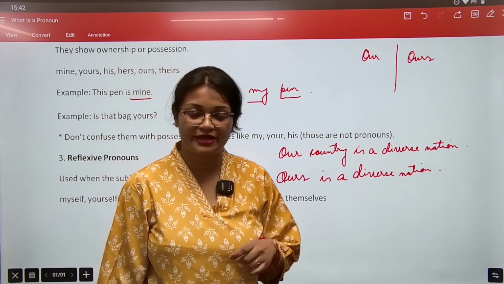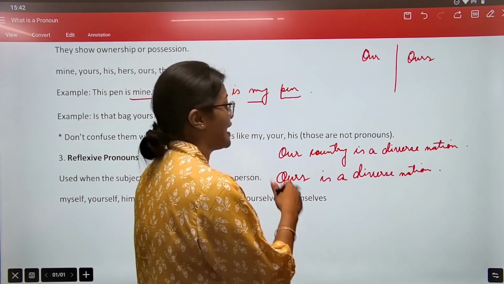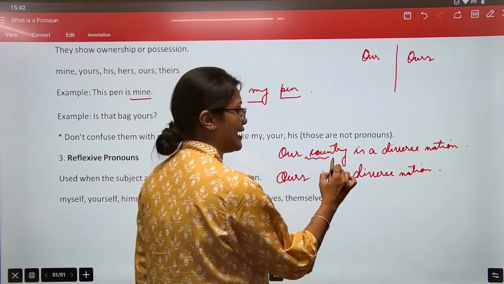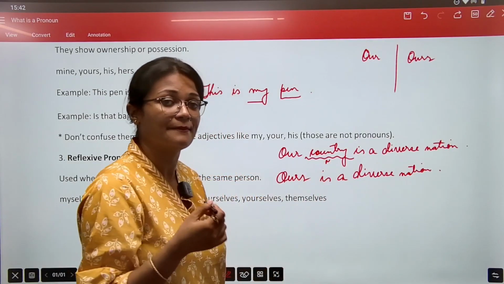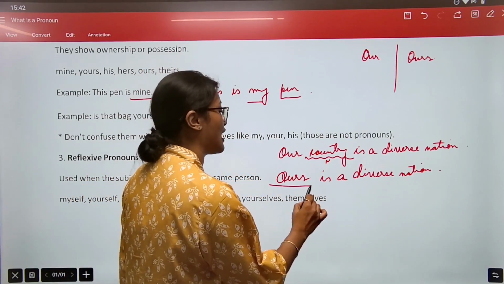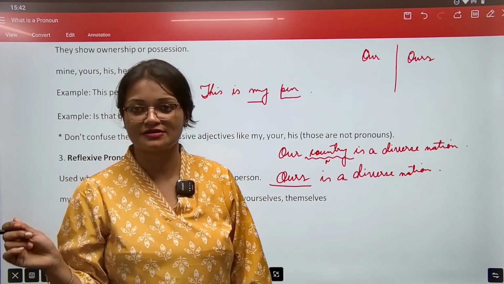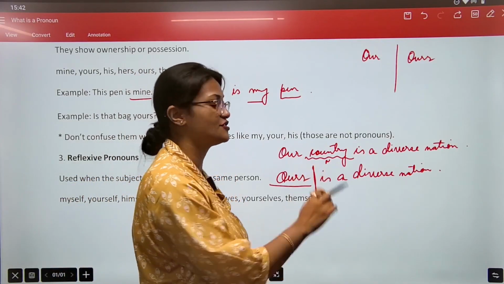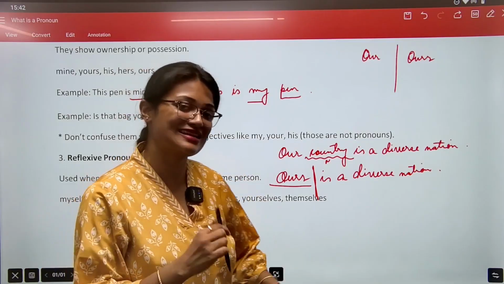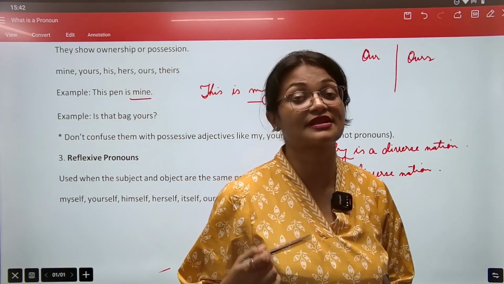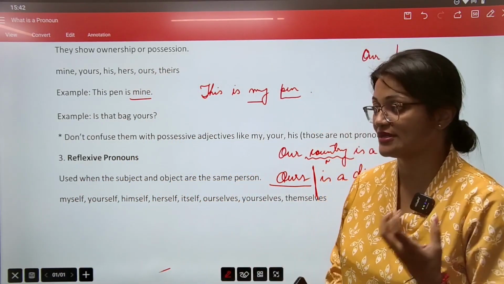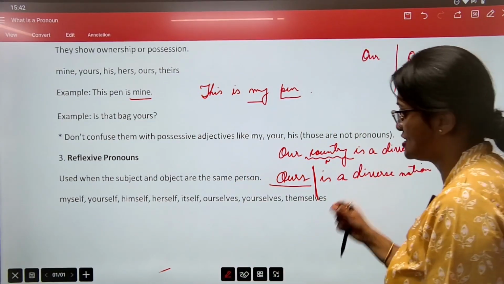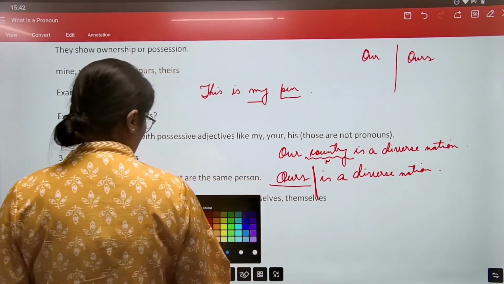हम country के बारे में बोल रहे हैं जो कि बहुत diverse है. So we understand the meaning. Our country में when we use our, you have to add the noun that you are talking about. But if you're using ours, yours, hers, his, all those, then we need not write the noun and we can still get the idea कि ये sentence किसके बारे में है, what is it about or what actually it is talking about. We'll understand this, okay? So this is the basic difference between our and ours, yours and yours, all those.